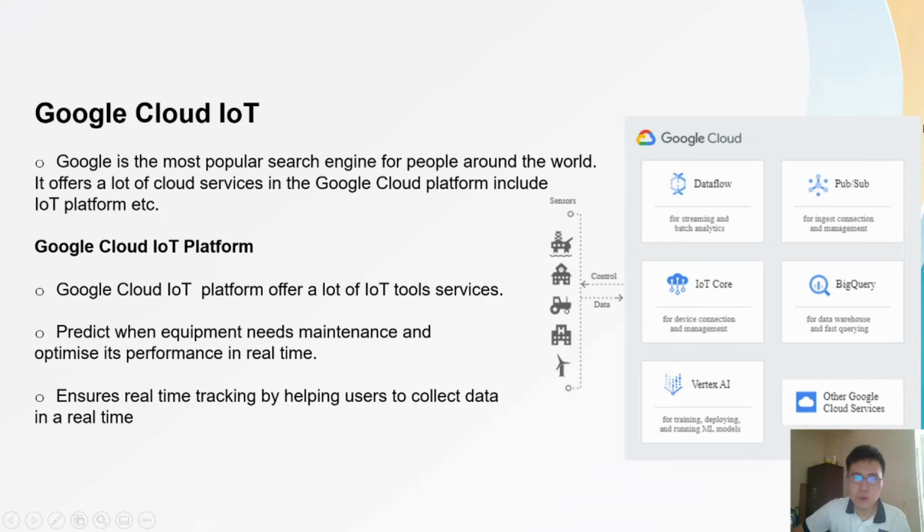My name is Chu Zhuozun. Now I want to talk about Google Cloud IoT. Google is the most popular search engine for people around the world. So Google offers a lot of cloud services, including IoT. Google Cloud IoT provides a lot of tools such as Dataflow, Pub/Sub, IoT Core, and so on. All this IoT helps to predict which equipment needs maintenance and helps to optimize their performance. It also helps to ensure real-time tracking by helping all users to collect the data in real time.